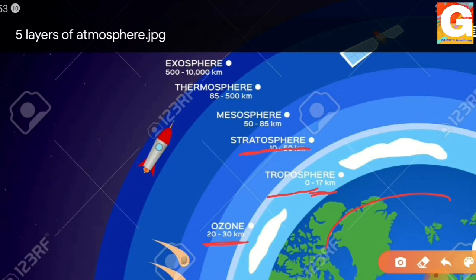Next comes the mesosphere. It is from 50 to 85 kilometers from the Earth's surface. Next comes the thermosphere, from 85 to 500 kilometers. And the last is the exosphere. It is the last sphere of our atmosphere.